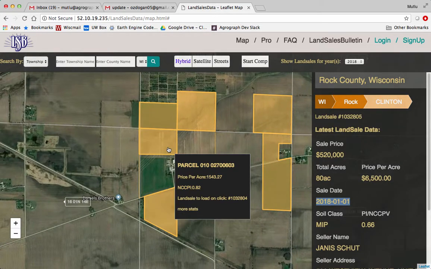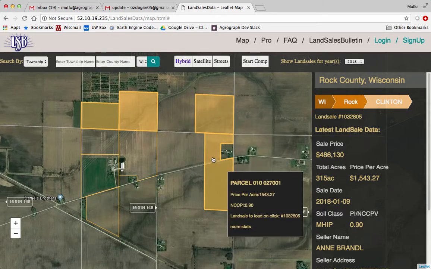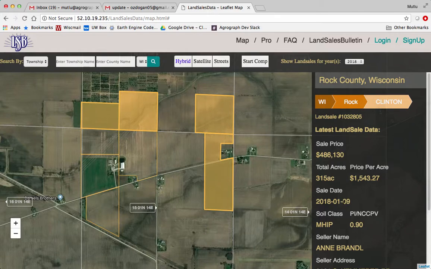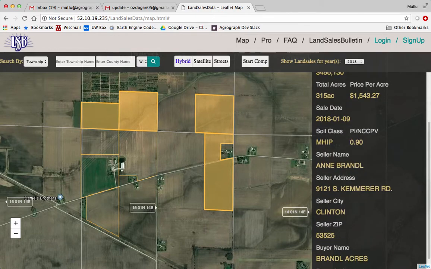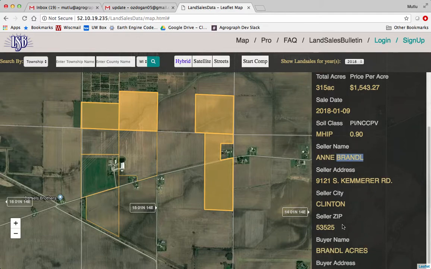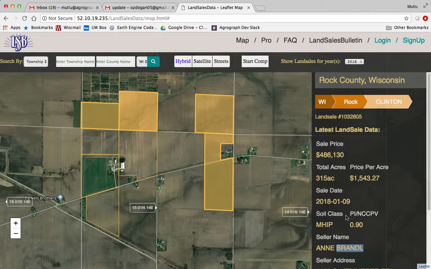So we can click on that, and that particular parcel, which is a 4-piece parcel, sold at the beginning of this year for only $1,543, and the total acres was 315 acres. Again, this appears to be an arm's length sale. So here's the seller ID, here's the buyer ID. Maybe this was a transfer of ownership to relatives or to an LLC, and we have that additional information. Maybe that's why the price is lower.